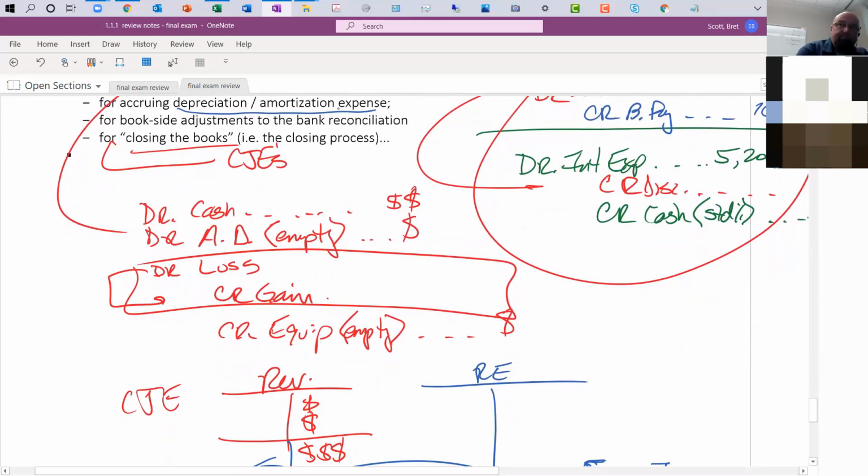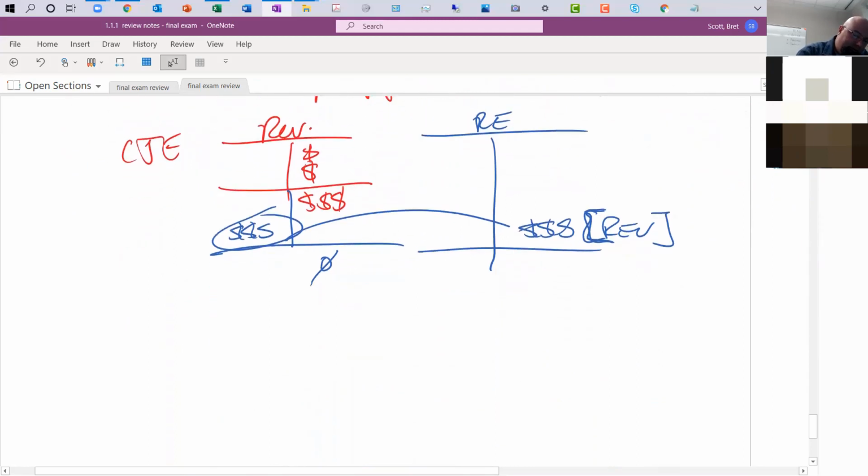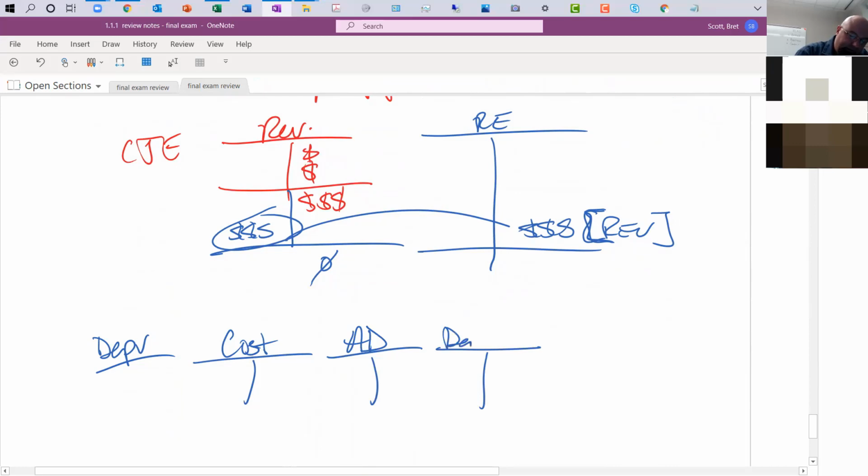Accruing depreciation and amortization expense, using that accumulated depreciation account. So depreciation, this is a reminder: the cost account, the cost of the equipment, accumulated depreciation, right? And then we have depreciation expense. So anytime we're doing a depreciation expense accrual, we're debiting depreciation expense, crediting the accumulated depreciation.